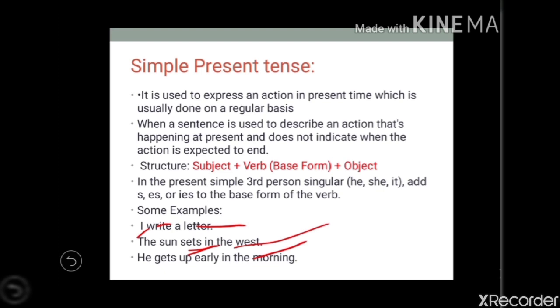The third sentence is: he gets up early in the morning. Here also he is third person singular, and that's why we are adding this s to the verb, and the sentence is: he gets up. So remember the structure: subject plus verb plus object, and when the subject is third person singular, then add s, es or ies to the base form of the verb.